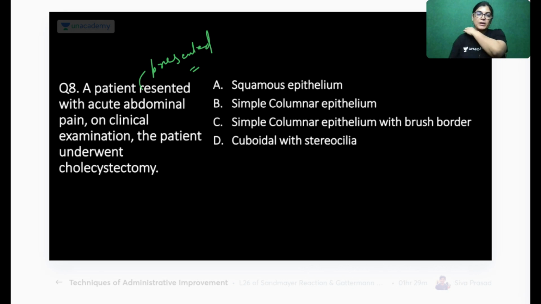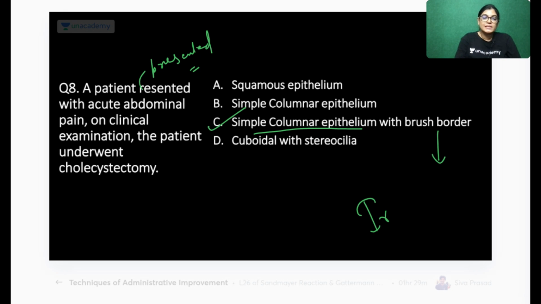Okay, so a mixed bundle of answers is coming up. Actually, the correct answer is C: simple columnar epithelium with brush border. Just now, in a previous session, I discussed an MCQ where I said microvilli are present in the gallbladder, but the microvilli are irregular. So here the lining epithelium is simple columnar with brush border.